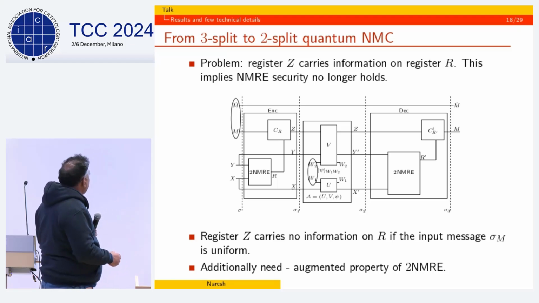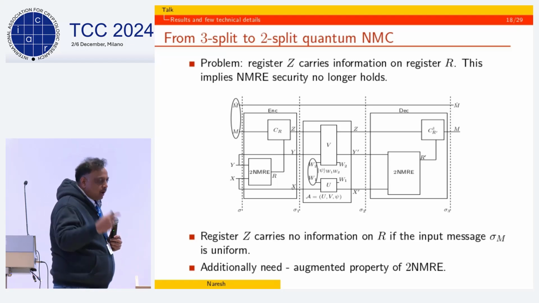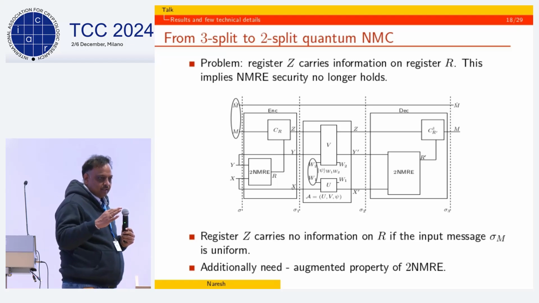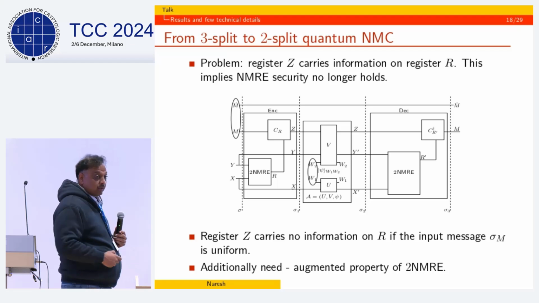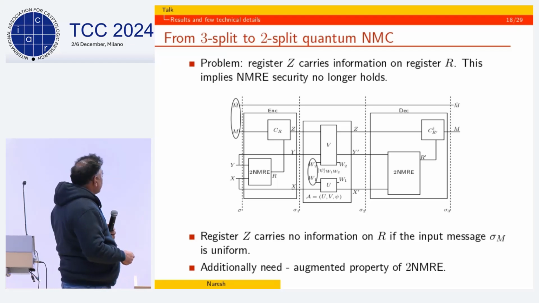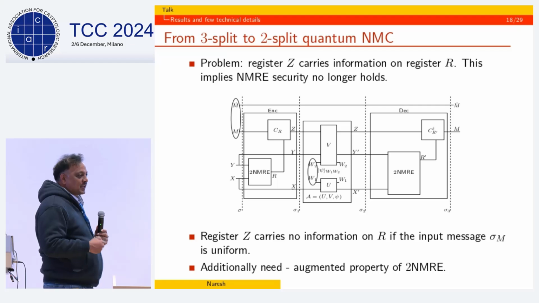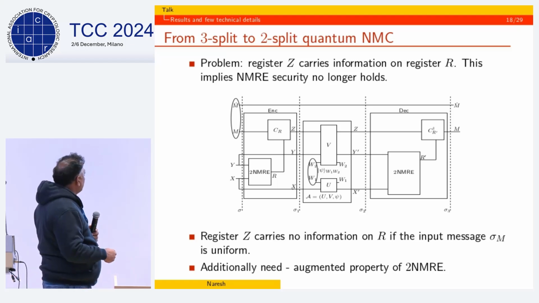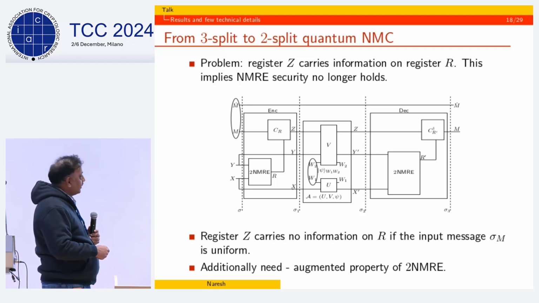So when M is maximally mixed, what happens is that we can firstly see that the Z will just remain maximally mixed because this is unitary. It will not depend on R. But the thing is we need even a stronger property, that not just Z, but Z M hat actually is something that doesn't depend on R, okay? So for that, what we are able to do is the so-called transpose method or transpose trick. That is, we are able to take the CR and actually apply it on this wire instead of this wire, okay?